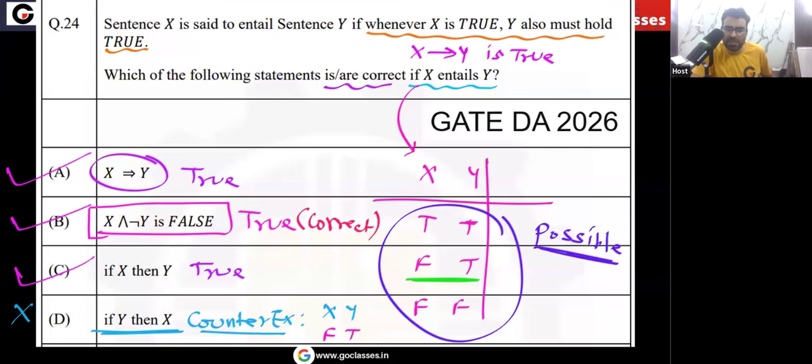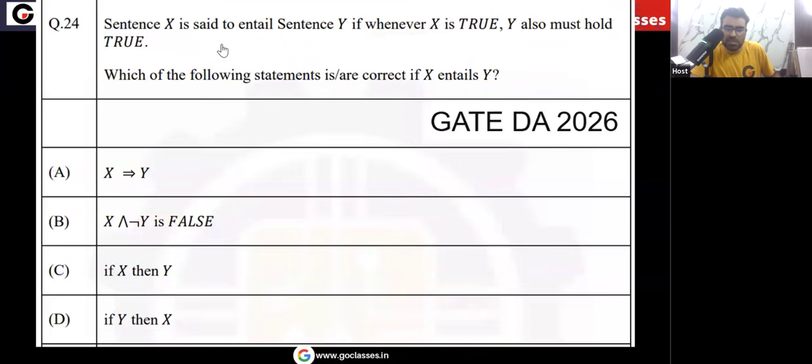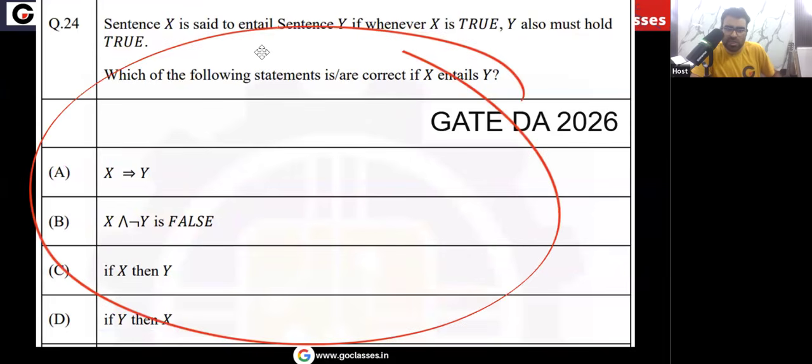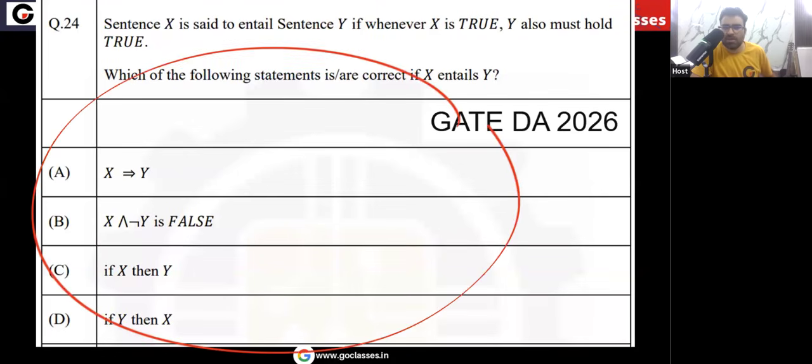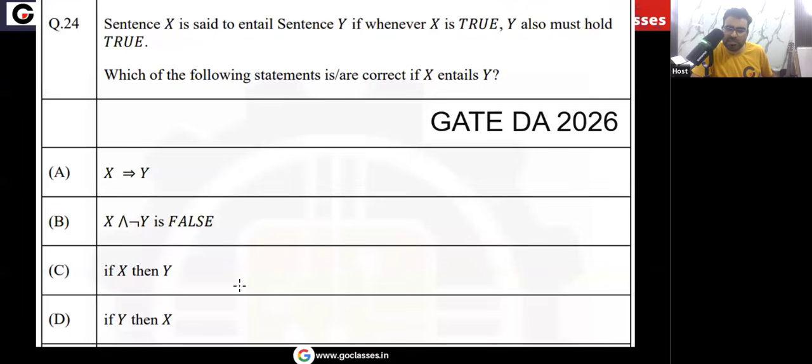Very simple. Remember one thing, that in this question, this new definition of entails is given. You need to analyze this definition, this given terminology, and then solve the question. Many times in the GATE exam, they will define something new in the question. So you have to read the definition given in the question, then based on that definition, solve the question. This type of question comes in the GATE exam where something new is defined.